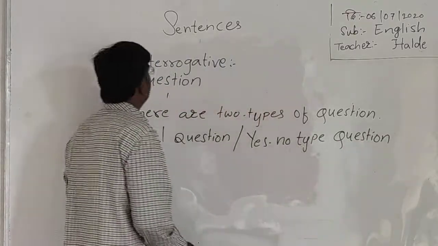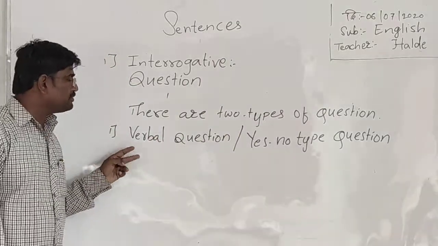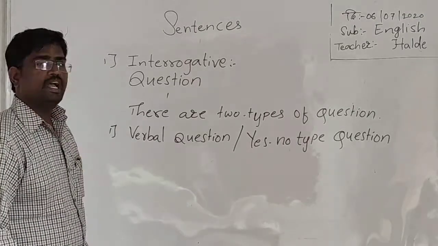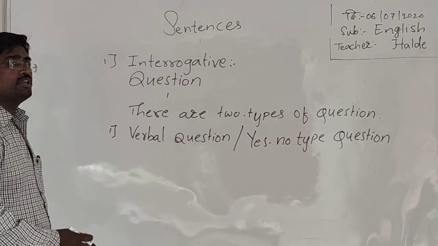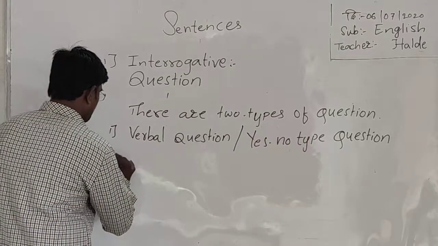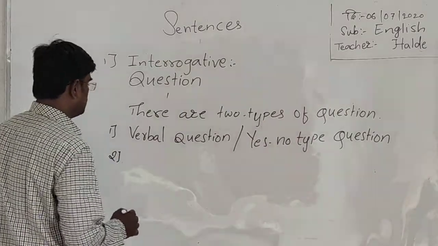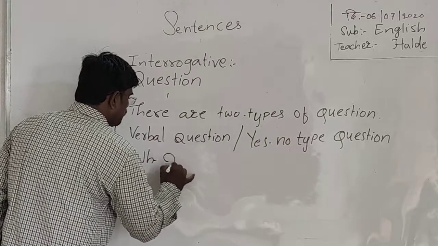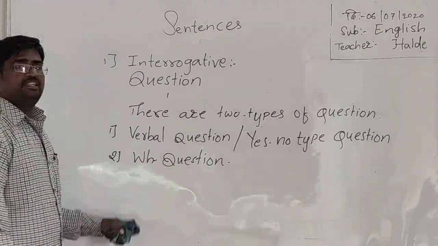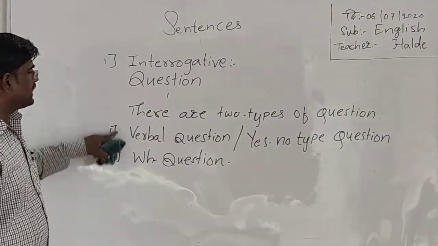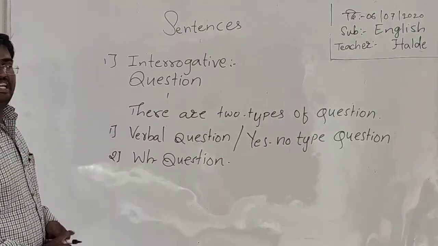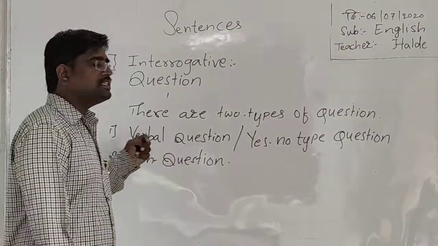Okay, interrogative sentence is that there are two types. First one is verbal question. It is also known as yes no type question. So the second one is WH question. Okay, there are two types of questions, verbal question and WH question. Let's study how do we make these questions.